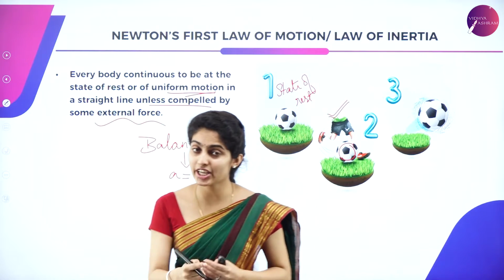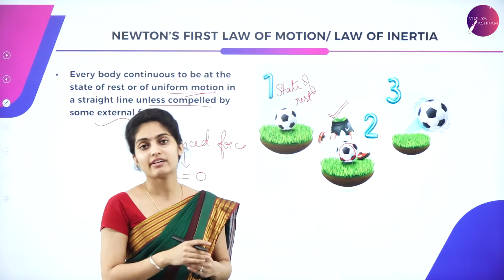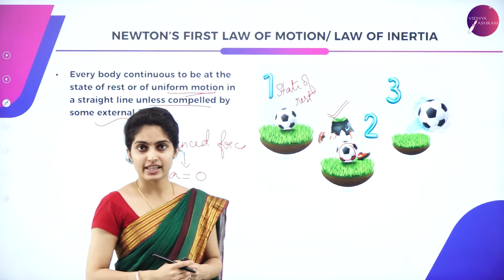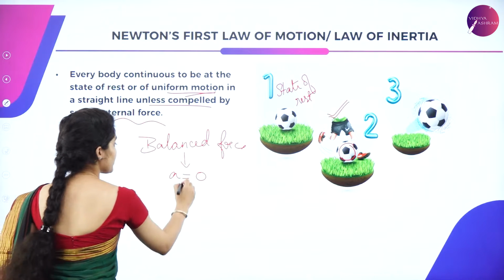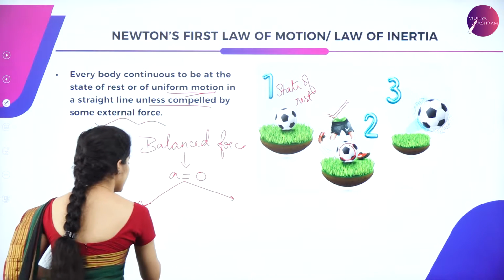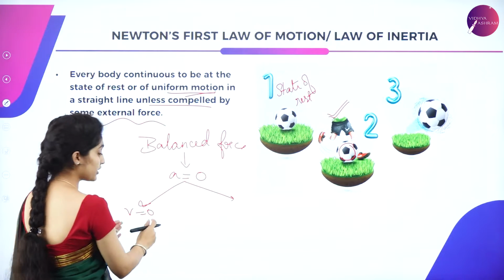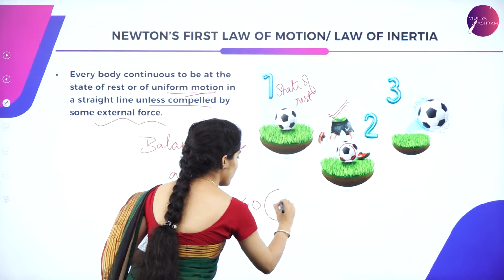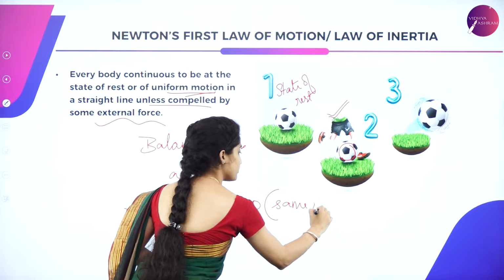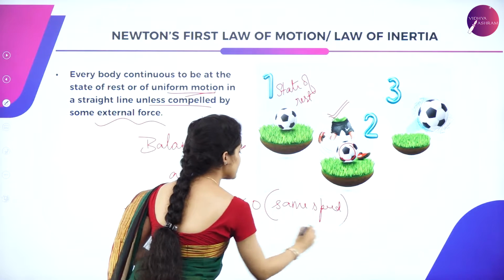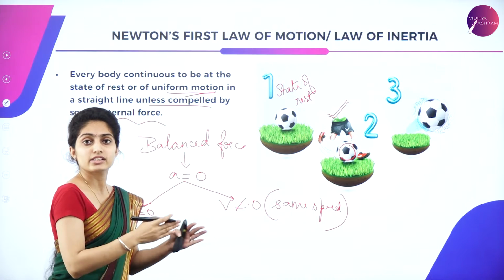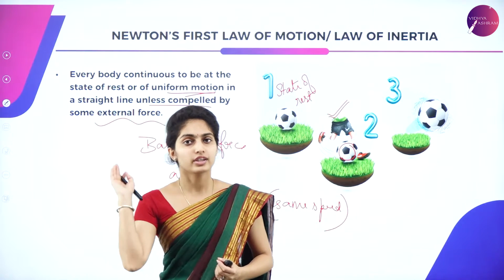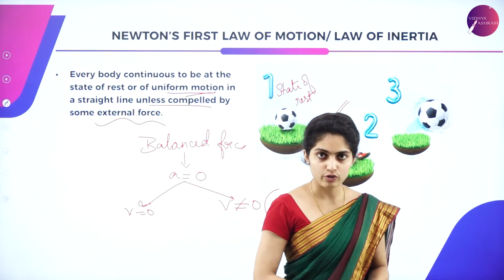If the velocity changes, only then you will have acceleration, and that is spoken in Newton's second law of motion. So here we have two conditions: V is equal to 0, that is the object is at state of rest, and V not equal to 0 with the same speed. There is presence of velocity here and the speed is same throughout. So that is all about Newton's first law of motion.